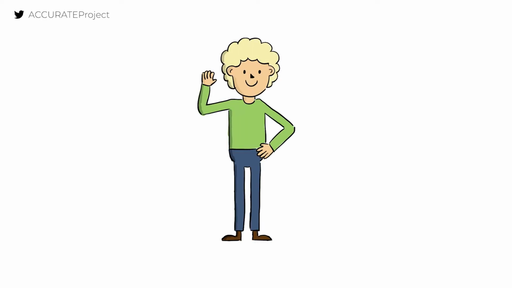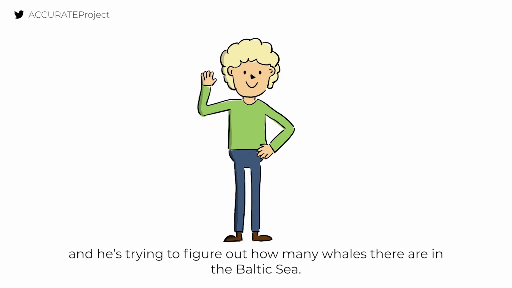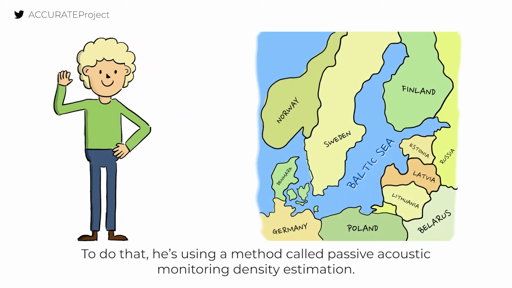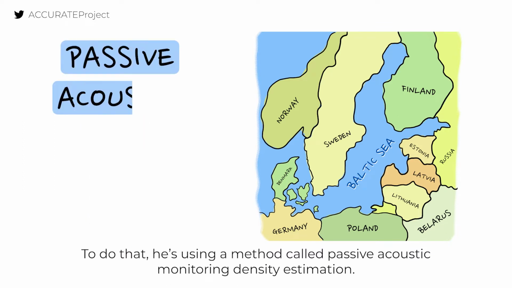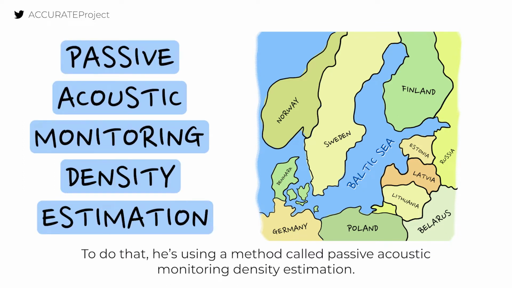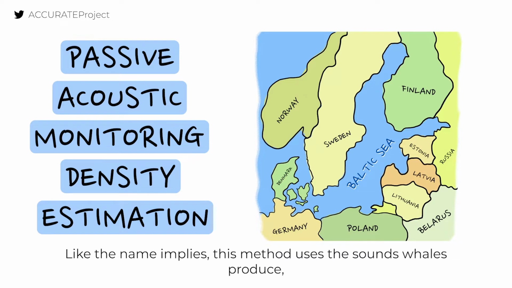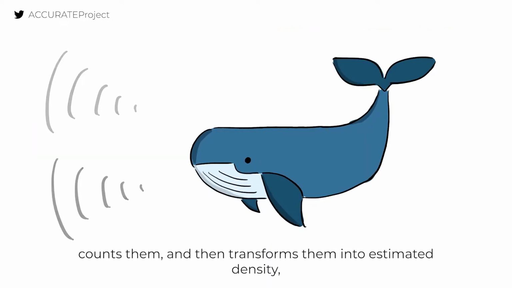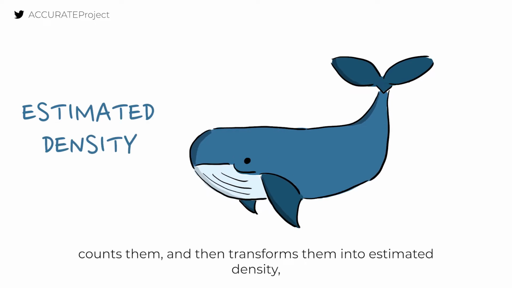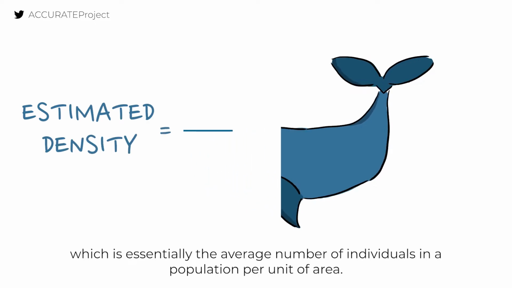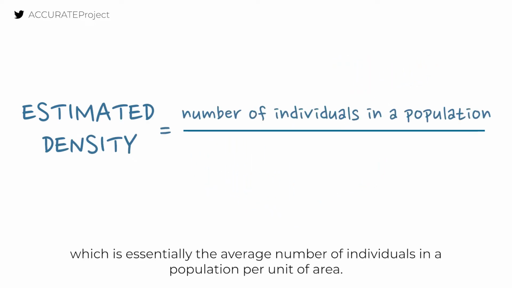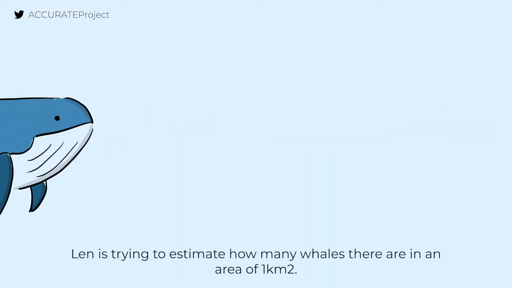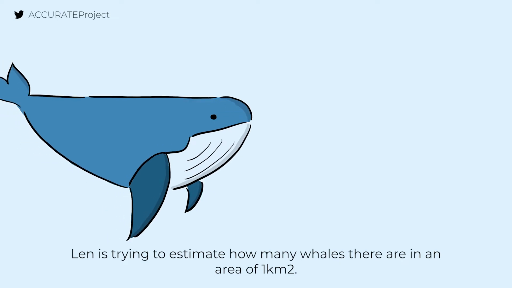This is Len. Len is a biologist, and he's trying to figure out how many whales there are in the Baltic Sea. To do that, he's using a method called passive acoustic monitoring density estimation. Like the name implies, this method uses the sounds whales produce, counts them, and then transforms them into estimated density, which is essentially the average number of individuals in a population per unit of area. Len is trying to estimate how many whales there are in an area of 1 square kilometer.